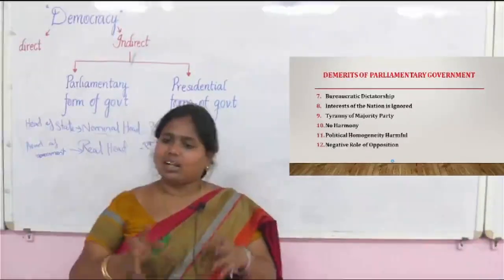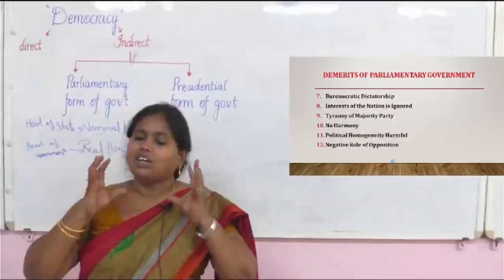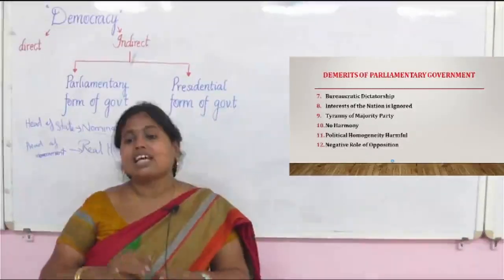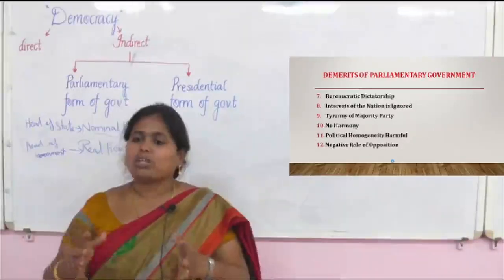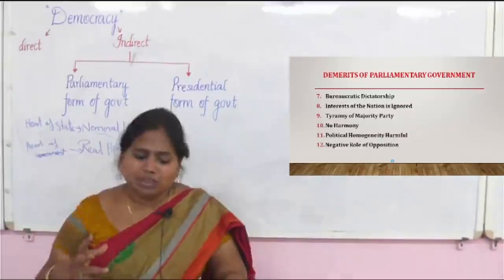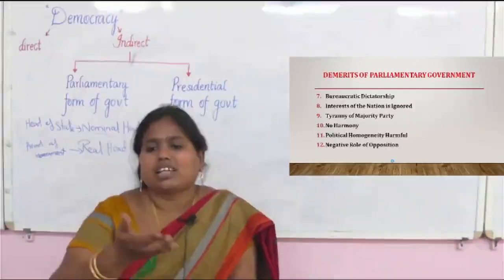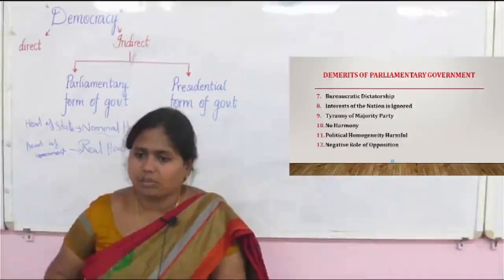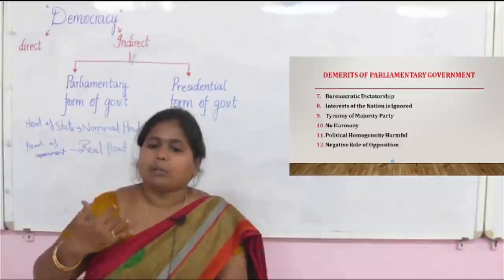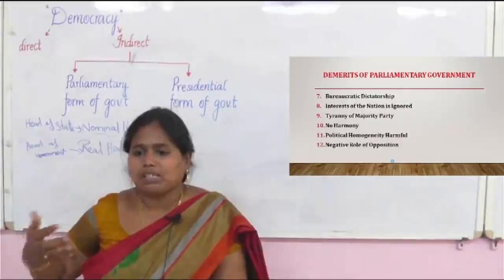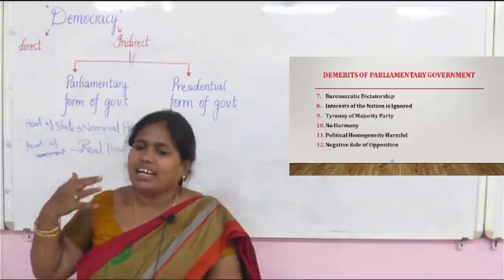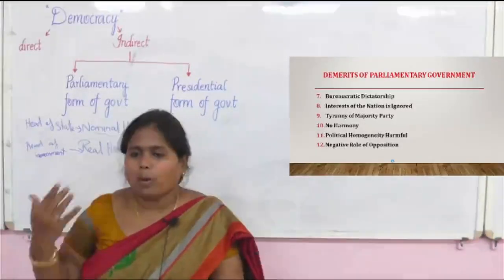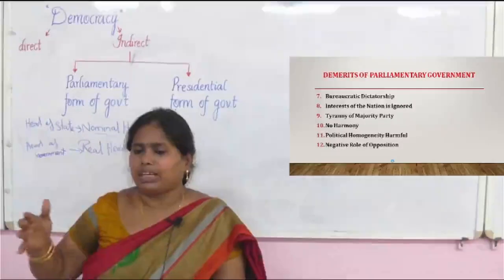As I said, the same harmony is there when we discuss the advantages. In practice, in some cases harmony will not be there between the executive and the legislature because of their priorities, who is the big person, like that they will get priority, and they will not have a proper, peaceful making of decisions.